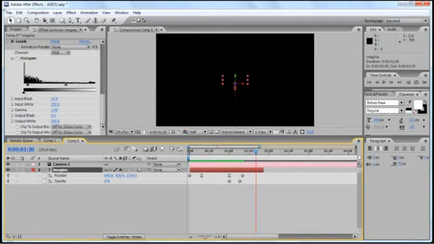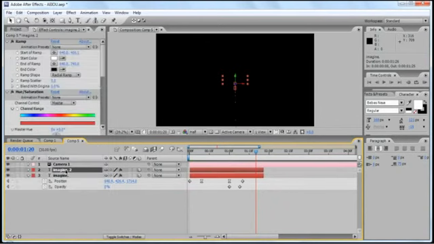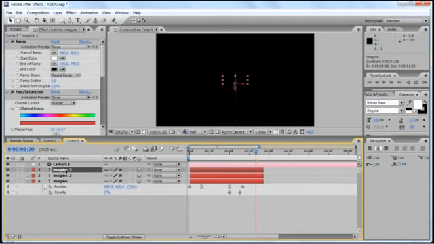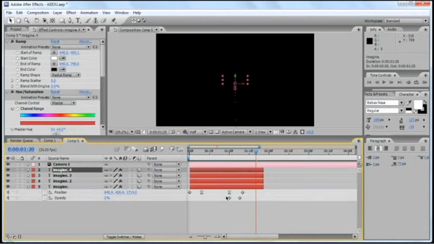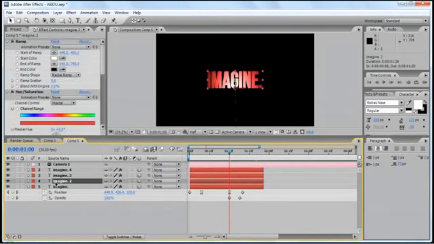Now that we have all the desired animations and effects, we will duplicate this layer. Press Edit, Duplicate, or you can also press Ctrl D from your keyboard. We will duplicate this layer thrice. We'll line up the beginning of each one at the third keyframe. We want them to overlap a little.